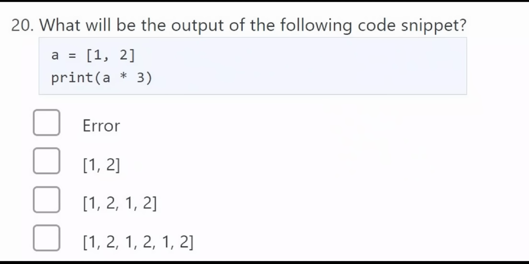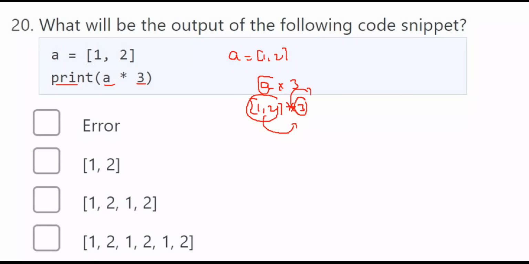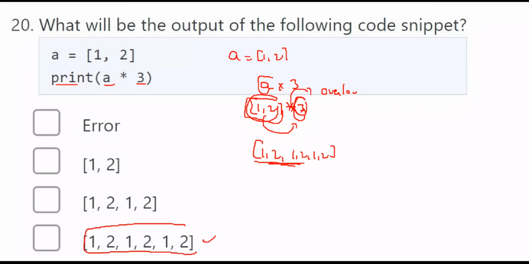Here what will be the output of the code snippet? Here he has given a list. A is equal to 1, 2 and you want to print A star 3. What is A? A is a list. Here star 3 means this list will be replicated 3 times. So here this operator is overloaded. That means this list will be printed 3 times. That means 1 2 1 2 1 2. So this will be the answer for this question.